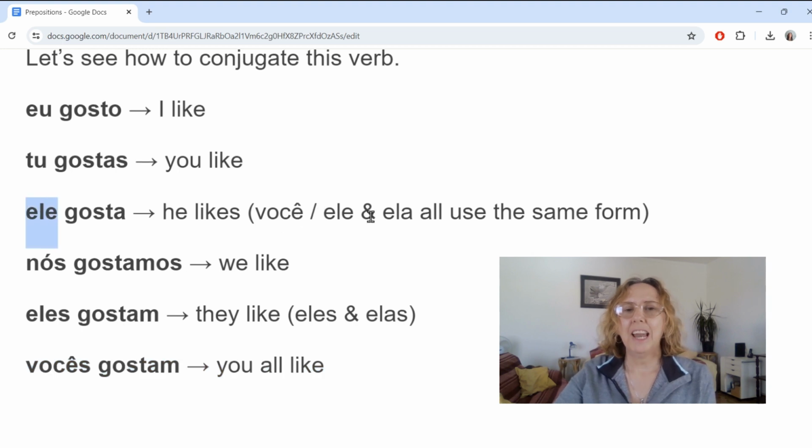So you see, ele, you can use ela as well. You can say ela gosta. So ele gosta, ela gosta. They're going to use the same conjugation. The same for você. Você gosta. It's going to be você gosta too. So basically this one is a 3-in-1. It's good for ele, ela and você. And